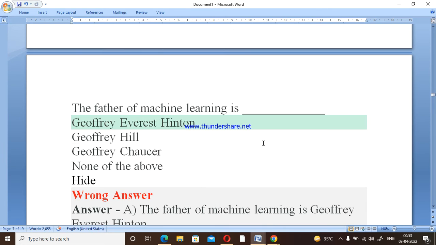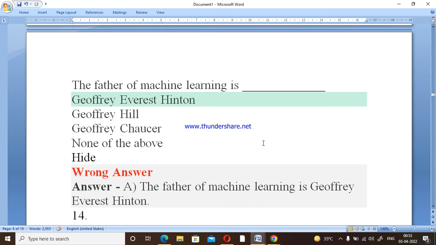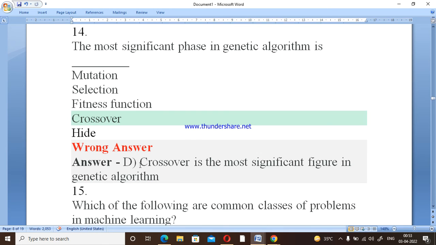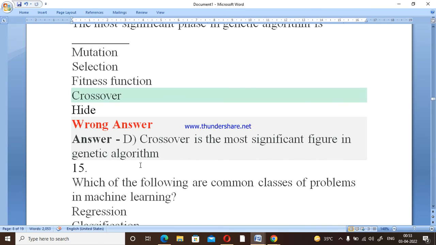Then the next question is, who is the father of machine learning? As you know, G. Everest Hinton is the father of machine learning. Now the next question is, the most significant phase in genetic algorithms. These are the options given: mutation, selection, fitness function, and crossover. Crossover is one of the significant phases used in the genetic algorithm, so option D is the correct one.